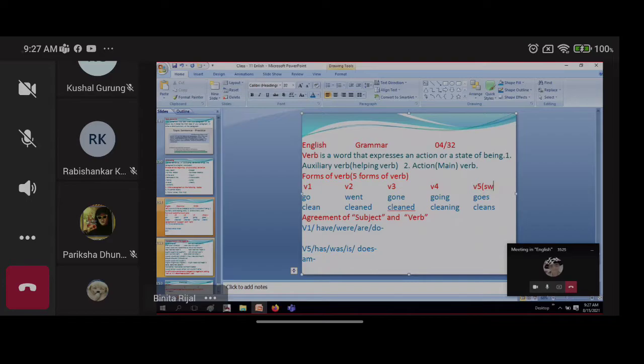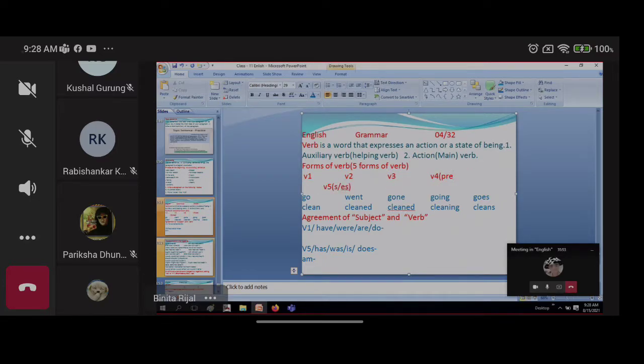Don't say that it's a simple thing, okay? Even this simple thing you will get wrong in the exam time. S or es added in the verb, that is called verb 5. And this verb 4 has a different name. I told you, you can write it, you can note this one also. The ing form, also the same thing, gerund also, or we say it as a present participle. Mostly nowadays we are telling it as a present participle.